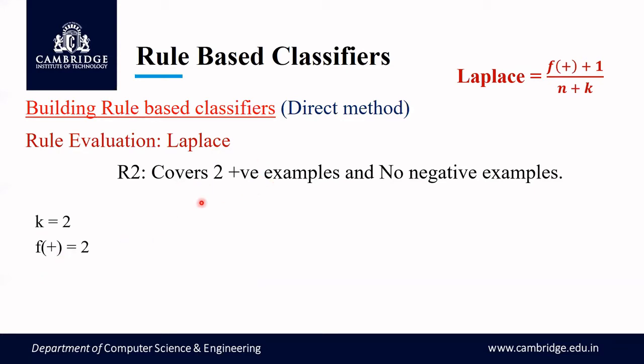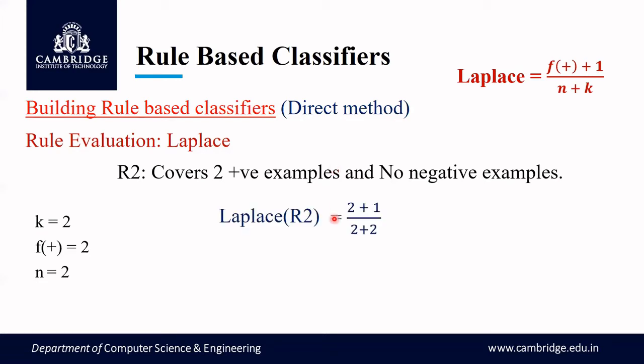And what will be the n value? N again will be 2, because the rule covers two positive examples and no negative examples. When I say no negative examples, it is 0 here, so 2 plus 0 is 2 only. So these are the values for rule 2. When you substitute, what answer will you get? Let us see.